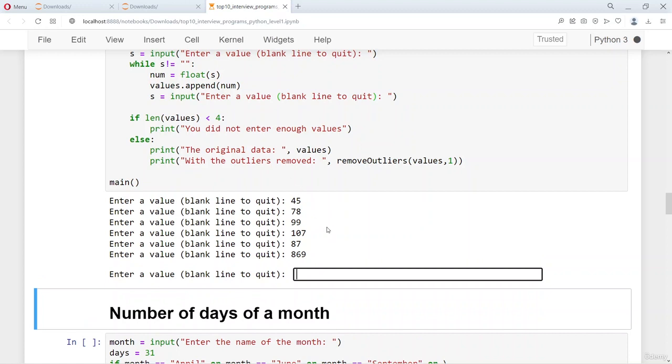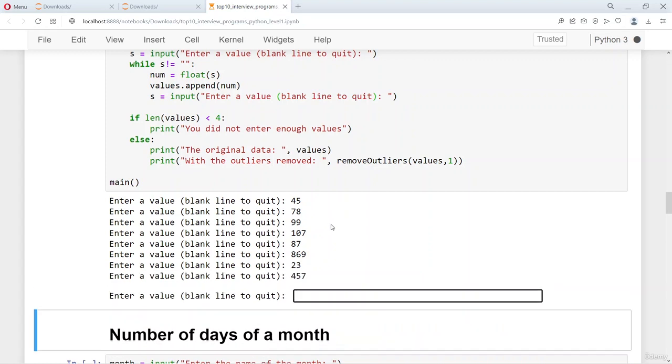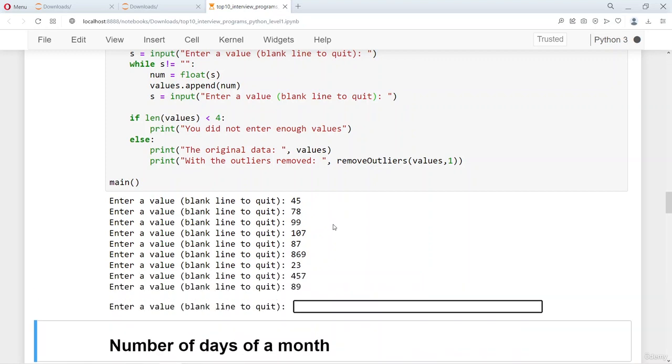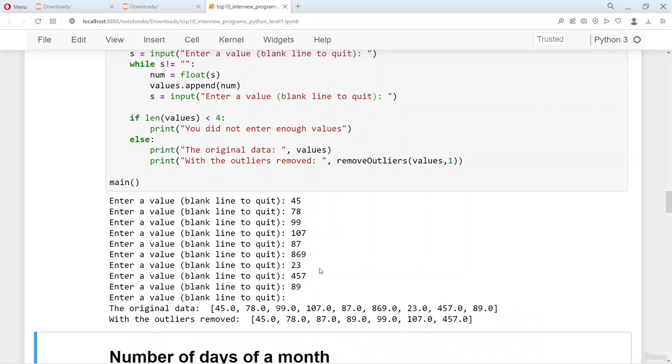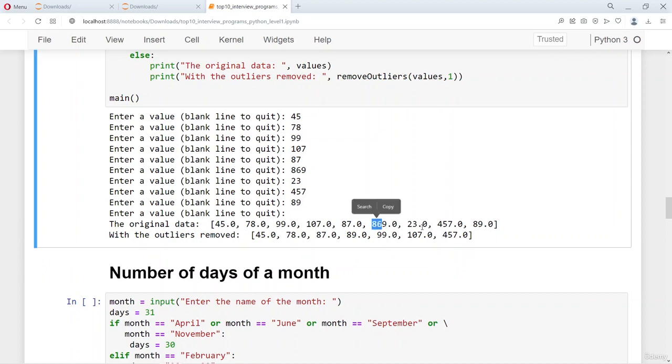So we have entered 6 numbers. Let's enter 3 more. So we have entered 9 numbers. Let's complete the entry. So we have entered these 9 numbers. As you can see, the outliers which are 869 and 23, they are removed, and then the rest of the numbers are presented as such.